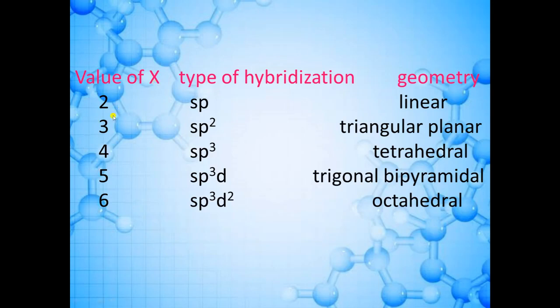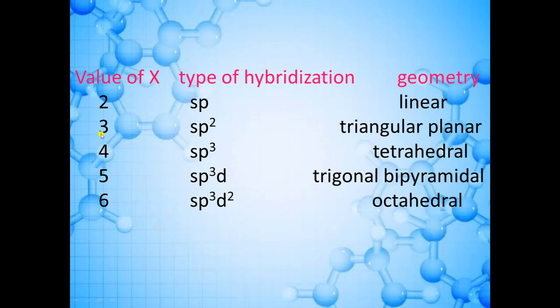So if the value of x comes equal to 2, then how many orbitals are present? 2 orbitals. So here you will write sp. If sp hybridization is there, then the geometry will be linear. You have to learn this table. It is very easy to learn.